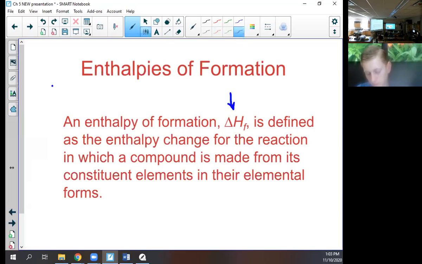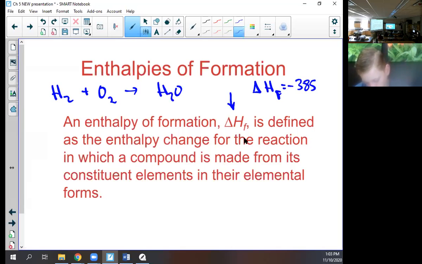So if I took H2 plus O2 and made H2O, the delta H for this would be, I think it's like 385 or something like that. It would be the enthalpy change for when water is made from its constituent elements in their elemental form.